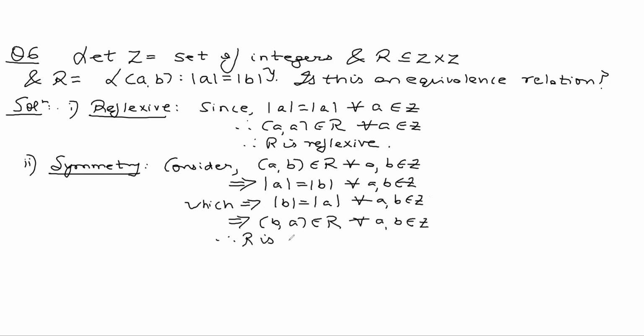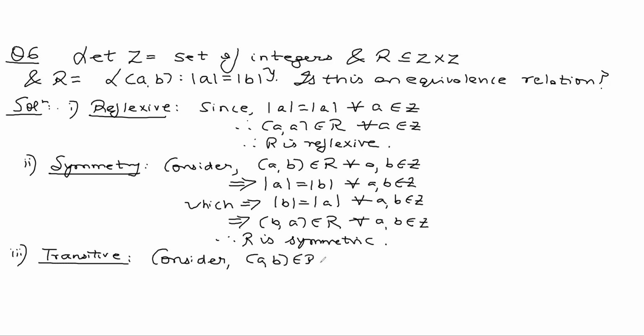Therefore, R is symmetric. And guys, the same thing you can show for transitivity. You all can solve it in your registers and you can then check out the screen.